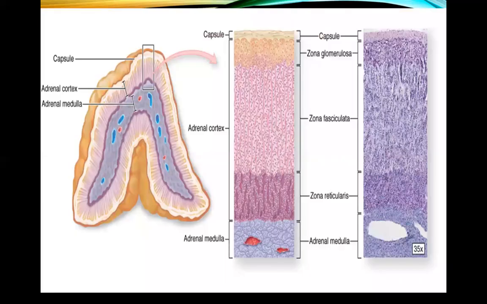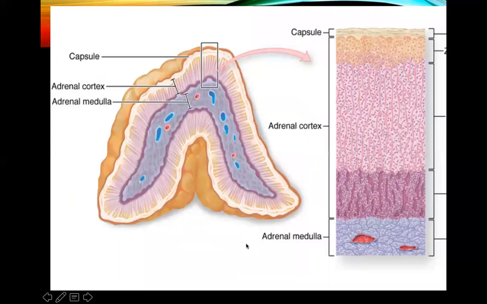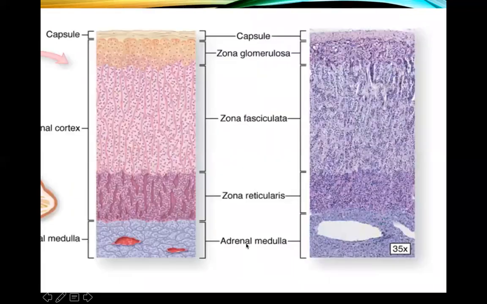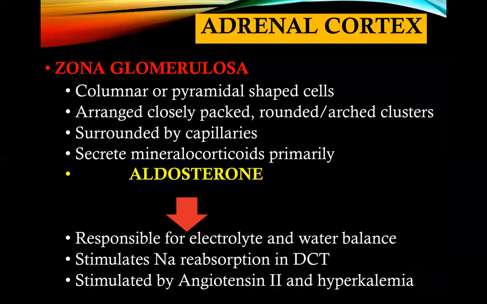Okay, so this is an illustration showing you a cross-section of your adrenal glands. You have this capsule. The adrenal cortex is found at the outermost portion, and the innermost portion contains your adrenal medulla. Okay, again, this is the capsule. This is the zona glomerulosa. Zona fasciculata, zona reticularis is adherent to the adrenal medulla. Okay, so let's discuss first the zona glomerulosa.